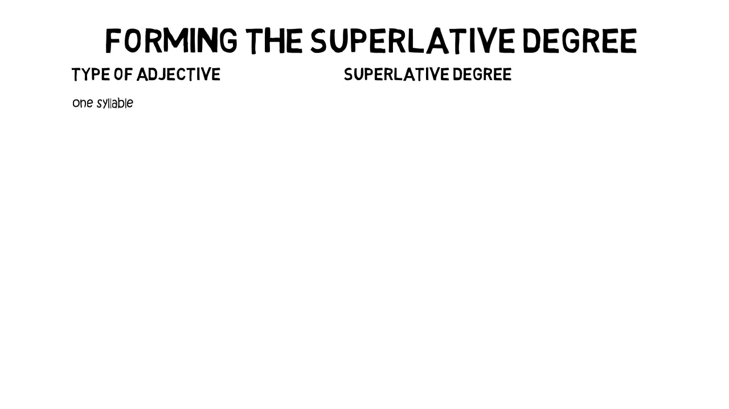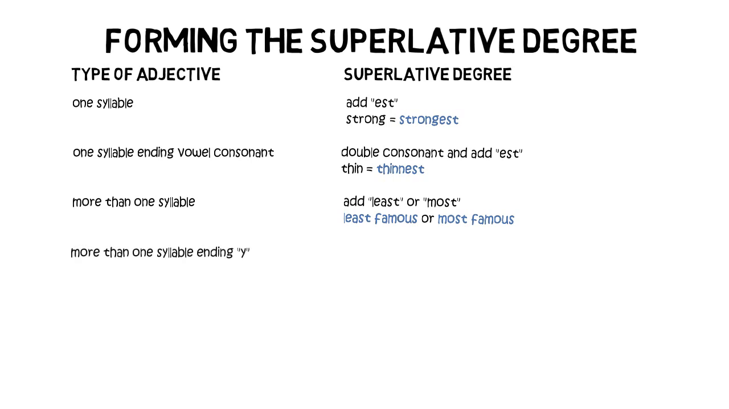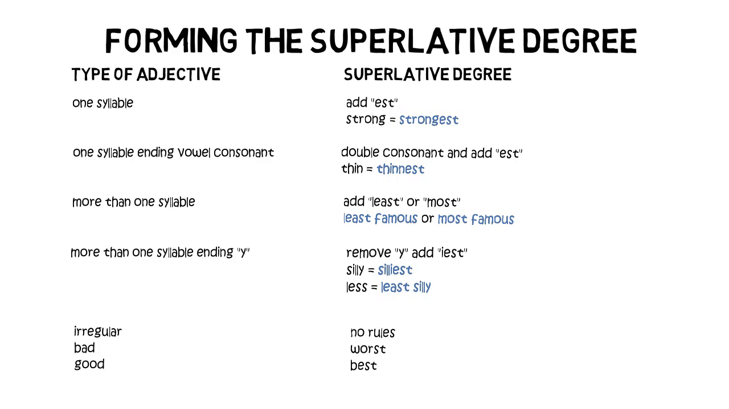Let's have a quick look at how to form the superlative degree. This page is about forming the superlative degree of adjectives. So when your adjective has one syllable, you add est. So strong would become strongest. When it has one syllable ending in a vowel and a consonant, like thin, then you double the consonant and add est. More than one syllable, then you add least or most. More than one syllable ending y, then remove that y and add est. So silly becomes silliest. And there are some irregular ones like bad and good. And there are no rules for these. You have to know them. So worst and best.